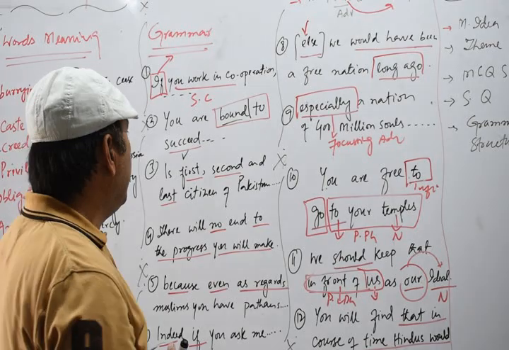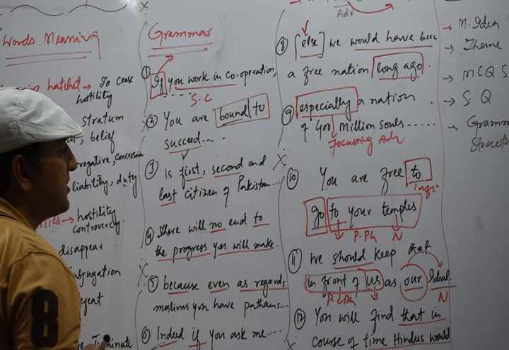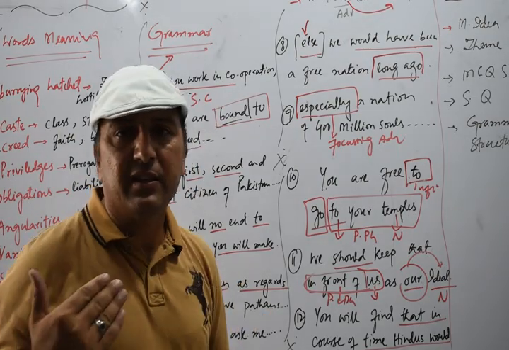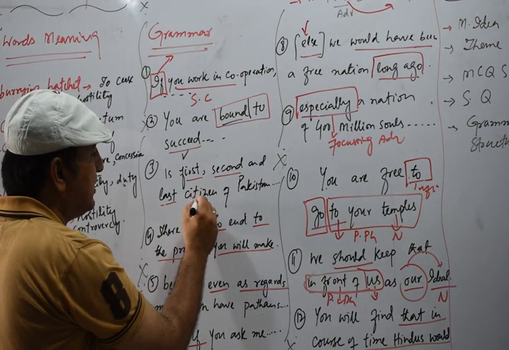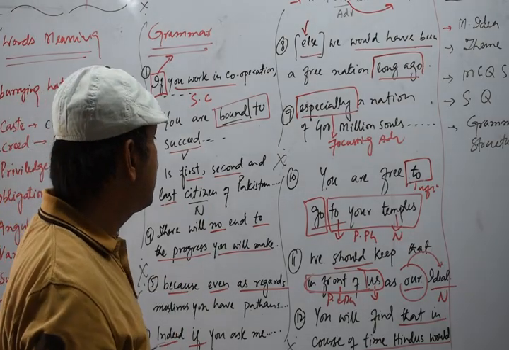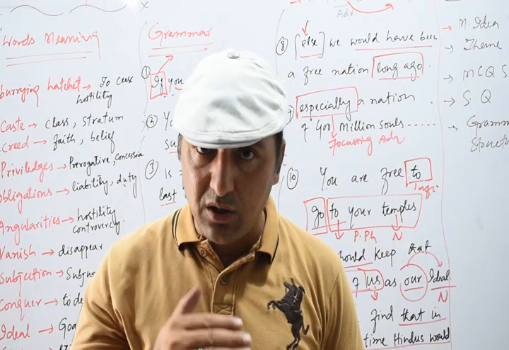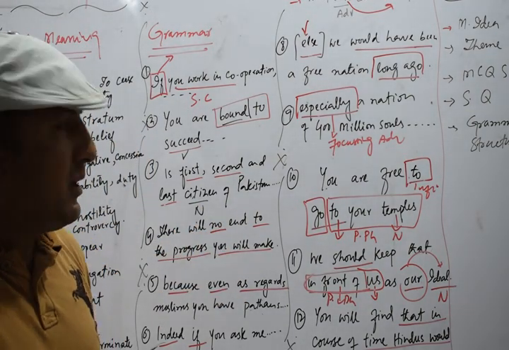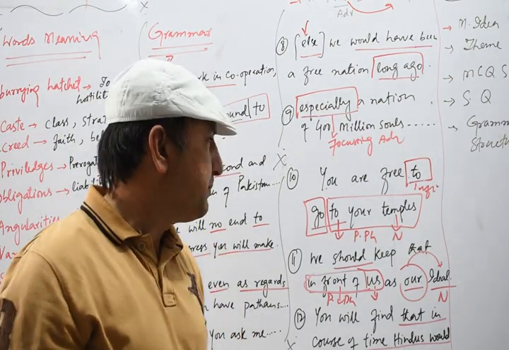The next we have is first, second and last citizen of Pakistan. Now you see first, second, third work as adjectives. For example, we say first citizen, second citizen, last citizen. So these words first, second and last tell us about the noun citizen. Because they tell us about a noun, that is why these words first, second and last work as adjectives.